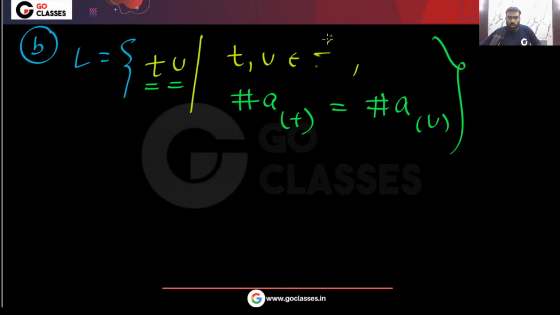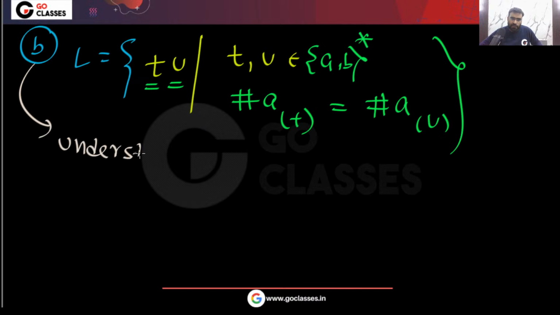Remember, T comma U belong to A comma B whole star, because they are strings over A comma B. Now, in this question, which type of strings do you have in this language? First, you understand this language. That is your task.